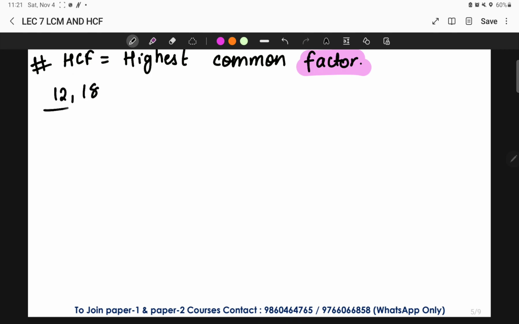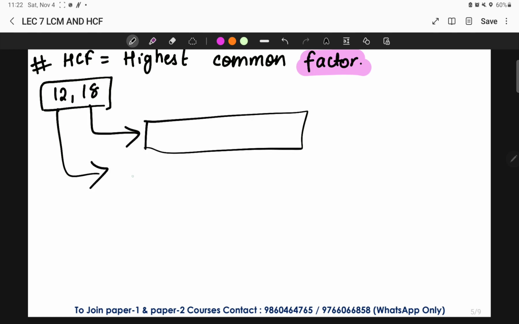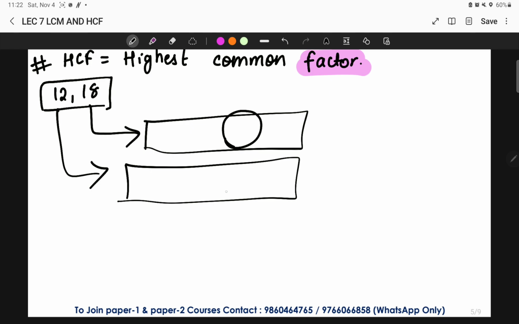If I ask you to find the HCF of 12 and 18, even if you try to understand by words itself, highest common factor, it means basically we are going to find factors of 12 and 18. We are going to find the factors of 12 as well as 18, and a number which is common between 12's factors and the 18's factors. For example, these are the factors of 18.